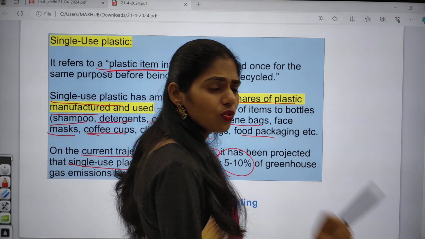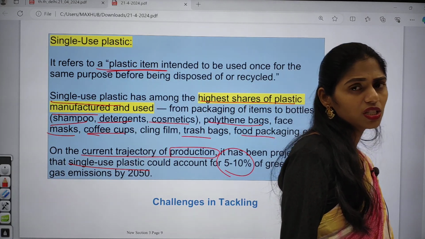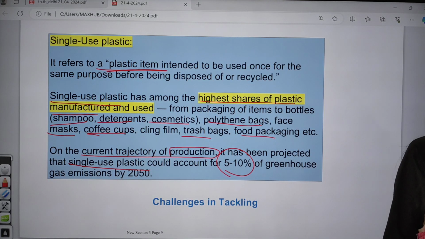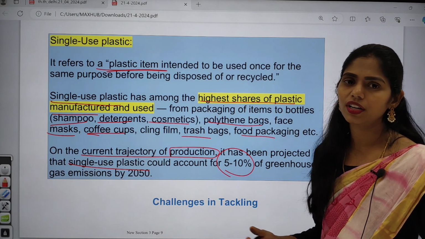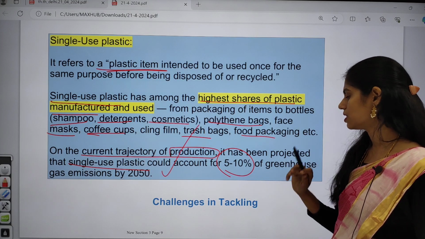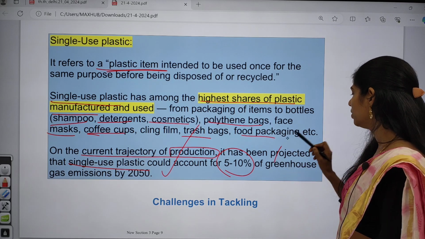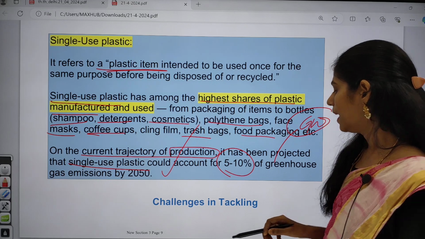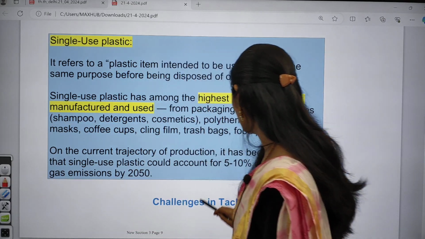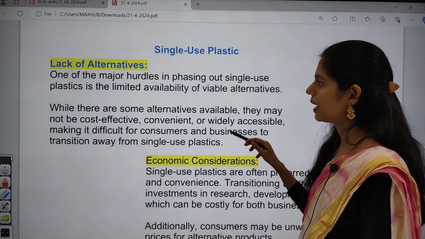There is also one more prediction that if you are using this single-use plastic, it is not only causing harm to our environment, like soil and water, but it is also releasing greenhouse emissions that will lead to global warming. Okay. And if you are talking about what are the challenges in tackling single-use plastic,